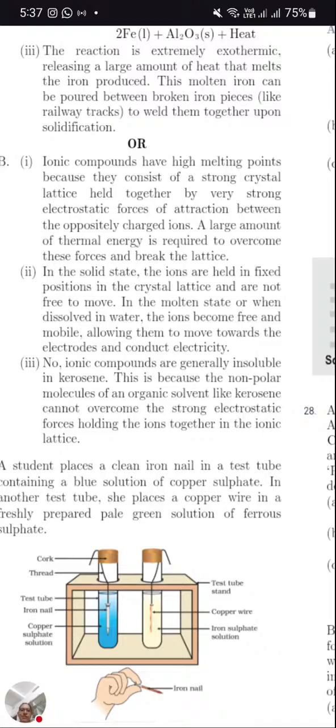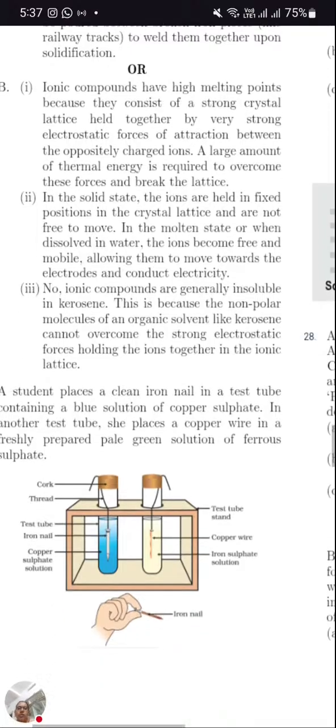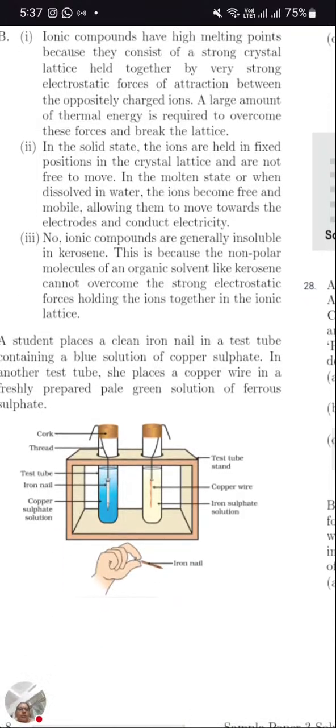In molten state, when they dissolve in water, the ions become free. So you can write it in a simpler way. In the molten state, the ions become free, so they can easily conduct electricity in ionic form as the ions move to opposite electrodes. Next, ionic compounds are generally insoluble in kerosene.